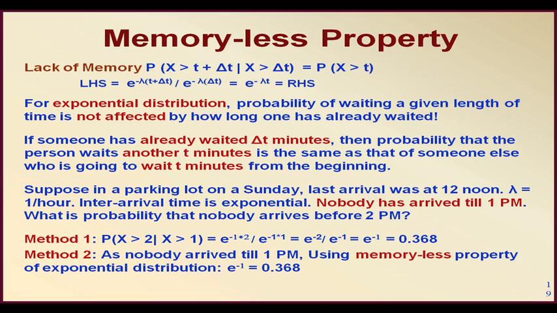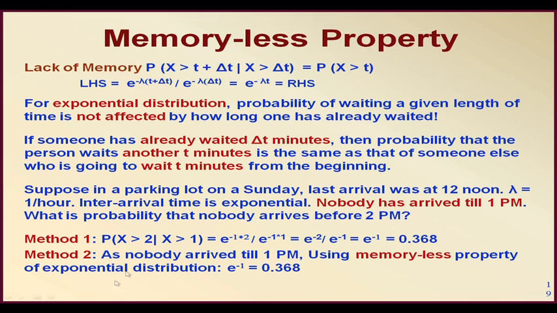You see, this problem is like this: the last arrival was at 12 noon, and up to 1 p.m. nobody has come. What is the probability that nobody arrives before 2 p.m.? So you tend to think that if you start from 12, then what is the probability that nobody arrives by 2 p.m., given that nobody has arrived by 1 o'clock.